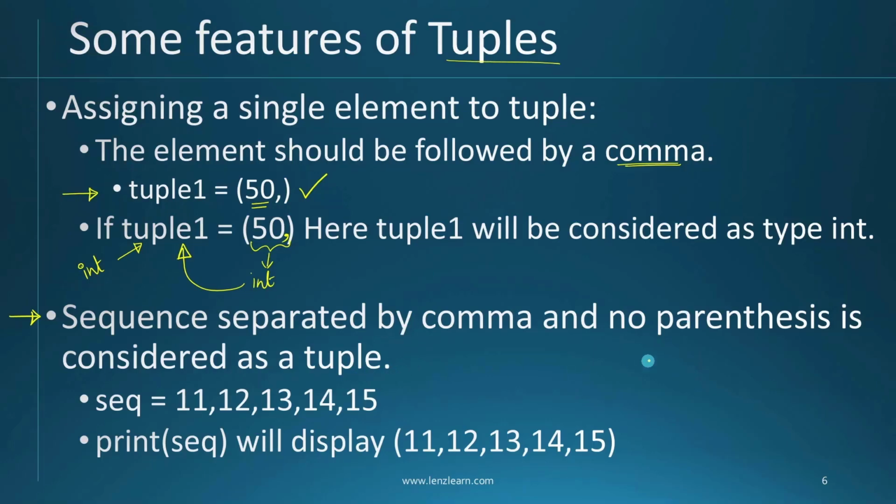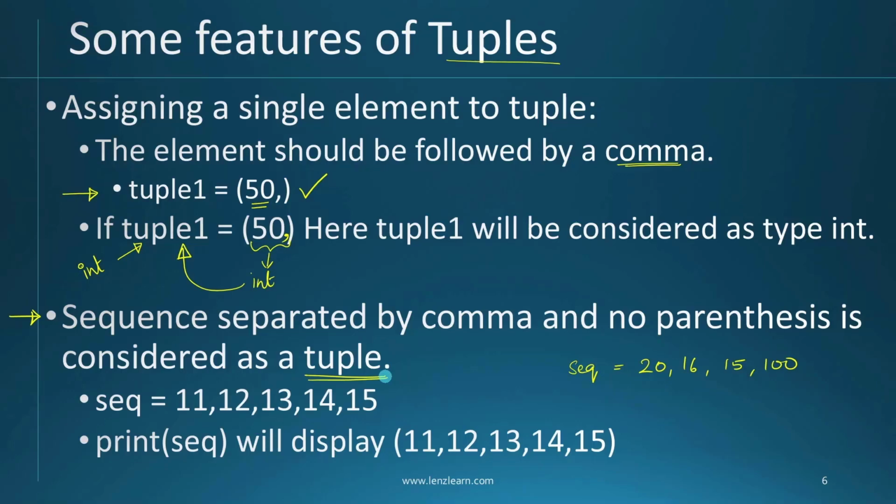What I mean here is that if you want to store values like 20, 16, 15 and 100 into a sequence variable, here I will give a variable name as sequence. Here you can see I didn't give any bracket. If I give a square bracket, then the interpreter clearly understands I want to create a list. If I give a round bracket, then the interpreter clearly understands I want to create a tuple. But here I didn't give any bracket at all. In this case, the interpreter is going to consider it as a tuple, not as a list.